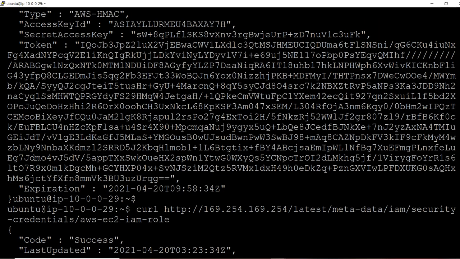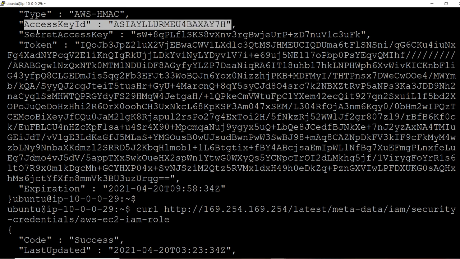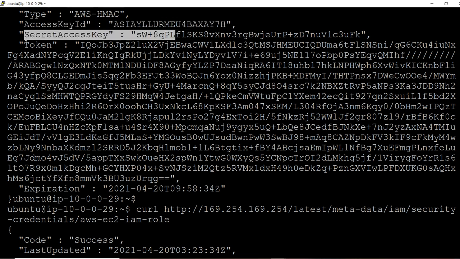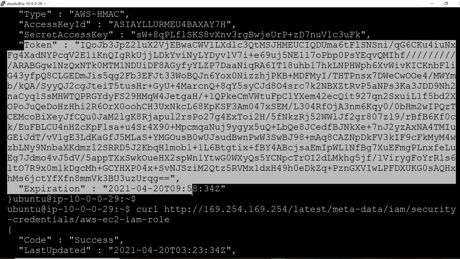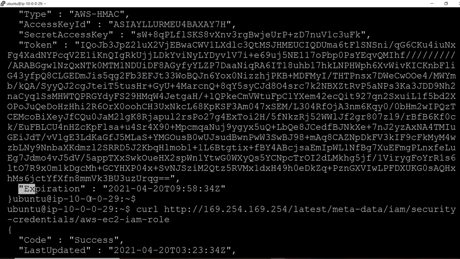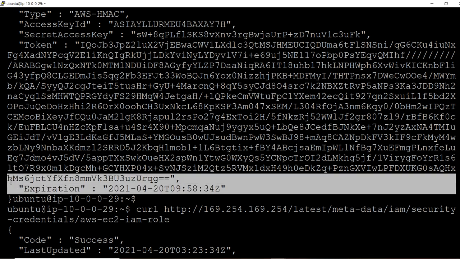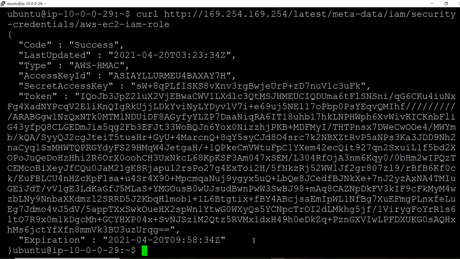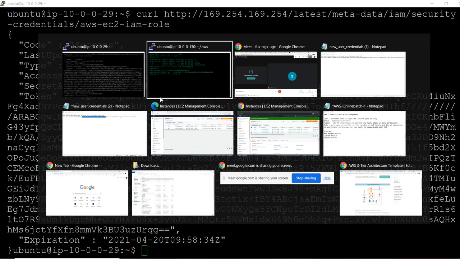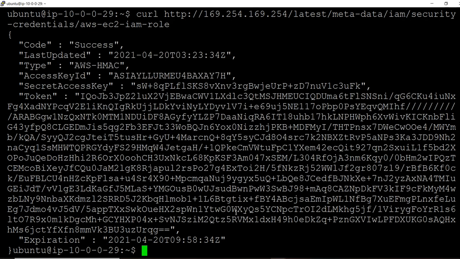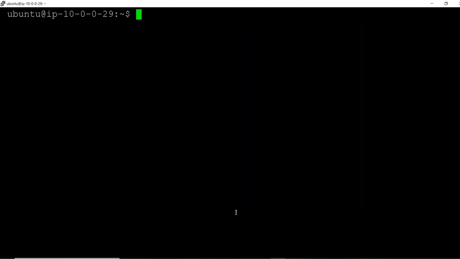If you see this role, you have an access key ID, your secret access key, and a token. And when will it be expiring? This security token is expiring at 9:58 or so. It will be valid for 1 hour or something. With the help of this one, we got a list of S3 buckets in our account.